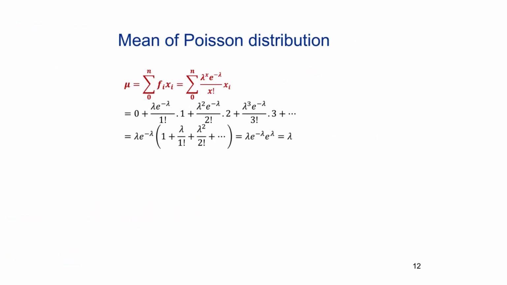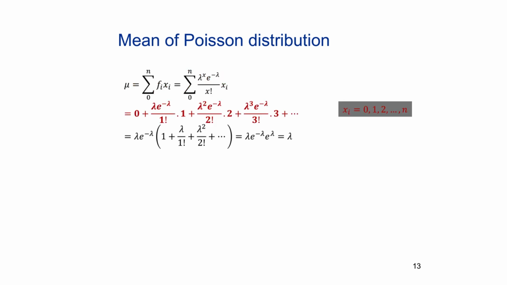The mean of the Poisson distribution is a critical concept, represented by lambda. This slide outlines how to derive the mean using the probability mass function. Mu is equal to the summation of f subscript i times x subscript i from 0 to n. Substituting for f subscript i, we get the expression shown here.